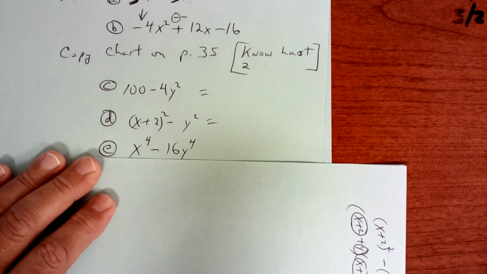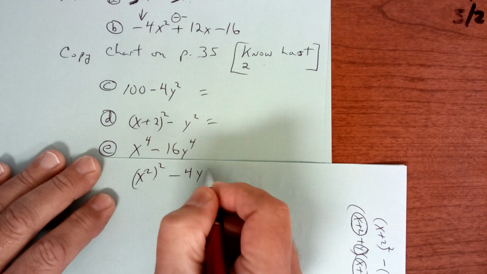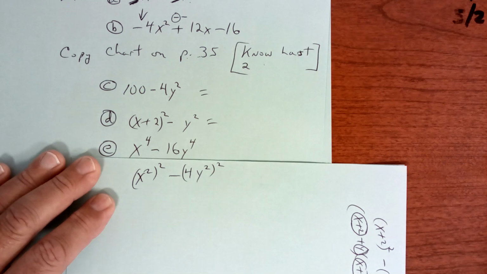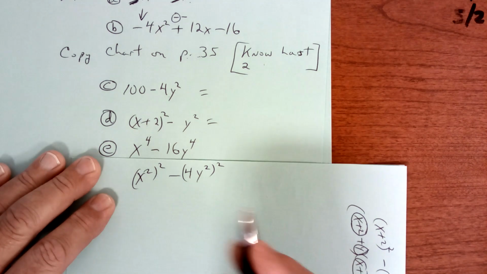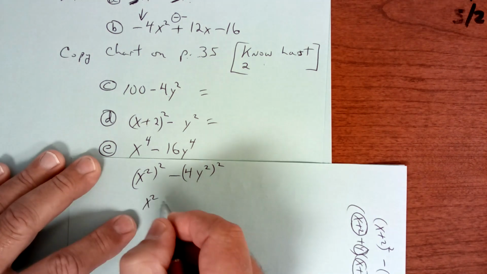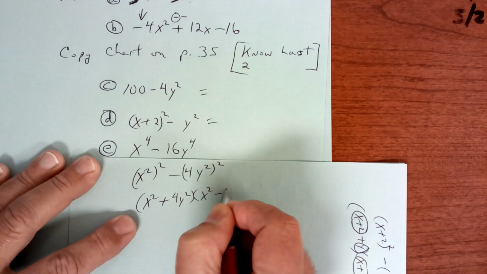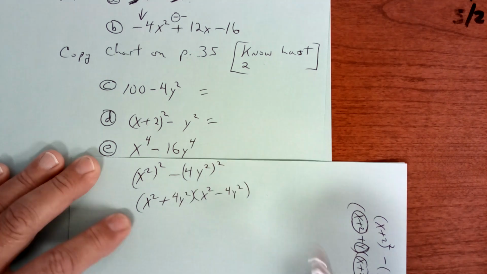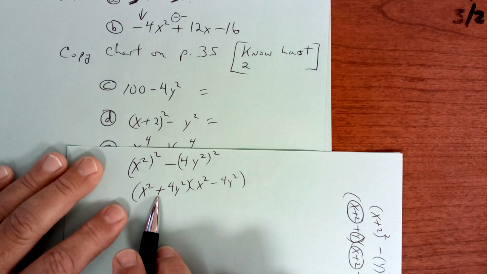This one is the difference of two squares. This is x squared squared, and this is 4y squared squared, because a power to a power, you multiply to get that. So now it's going to be x squared plus 4y squared, times x squared minus 4y squared. This is not the difference, so you can't factor that, but this one you can.